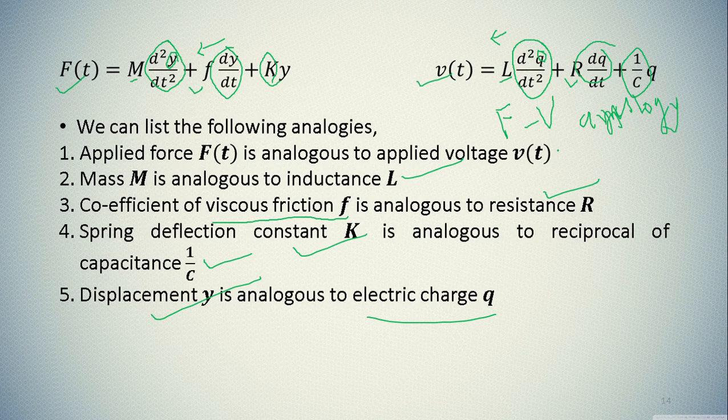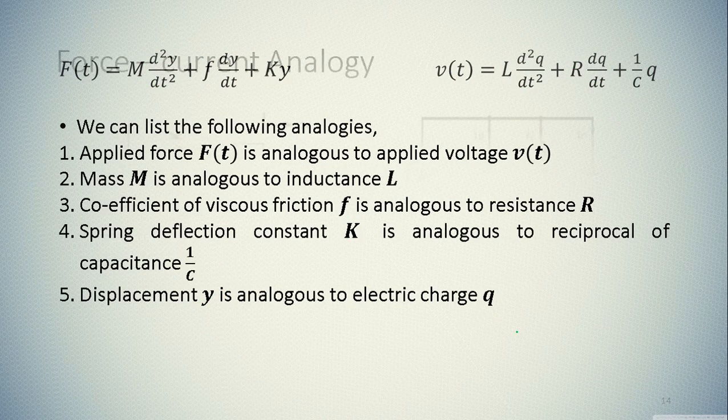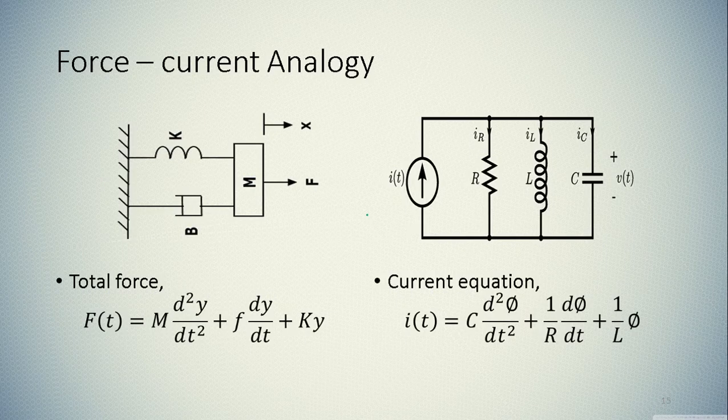So this is the force voltage analogy. You can see f of t is equal to V of t, m is equal to L, f is equal to R, k is equal to 1 upon C, and y is equal to q. In the same way, you can find the force current analogy. The same procedure will be followed. You can see the same mechanical system, but in the case of force current analogy we are going to deal with a parallel RLC circuit. So I don't have to explain this equation again.